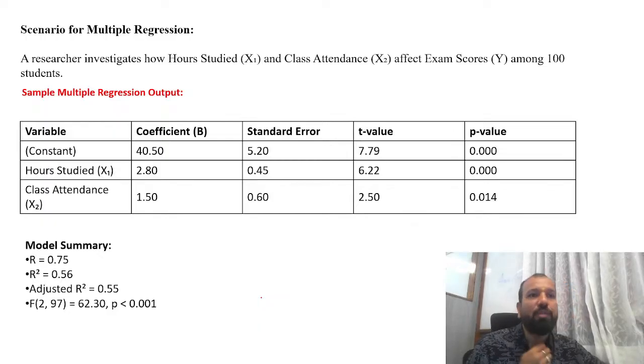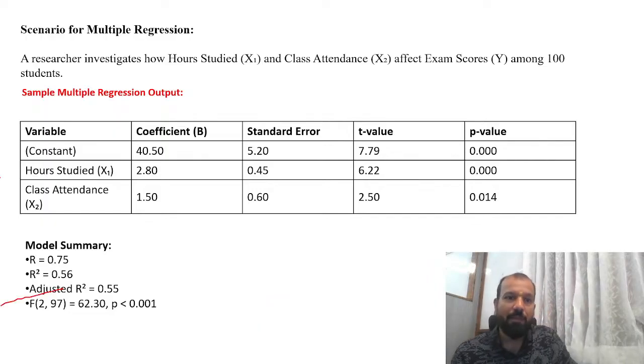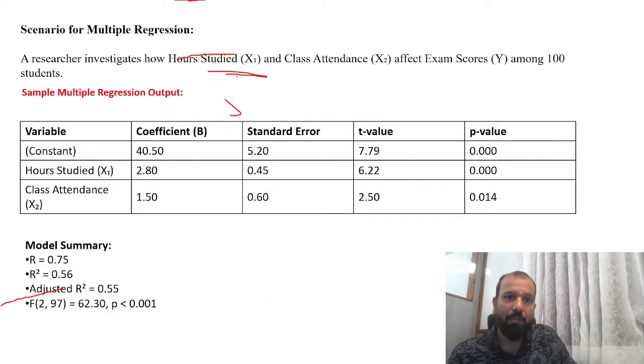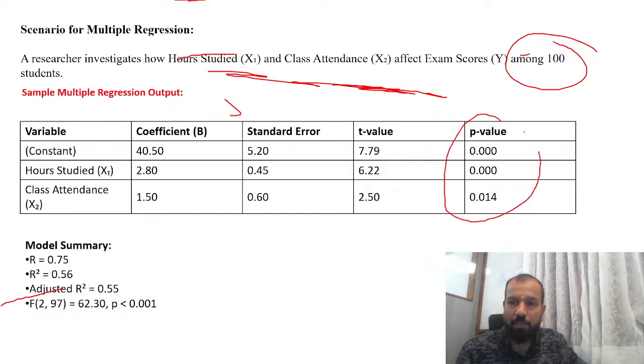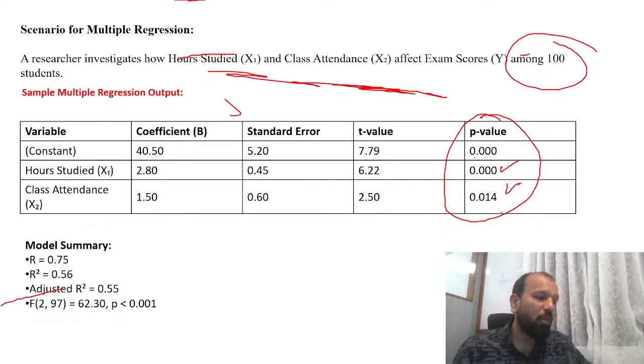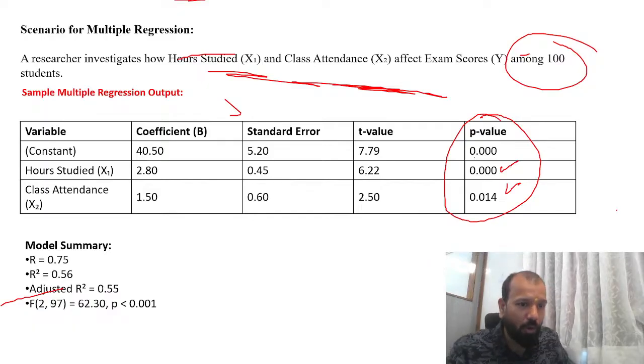And now, next is all about the scenario for multiple regression. The same example has been taken: the number of hours you study and the class attendance, and the effect on the exam score. The variables are the same, but we are now trying to see multiple regression. We have the data of 100 students. Clear? So we just need to see the p value. The p value is coming 0.000014.